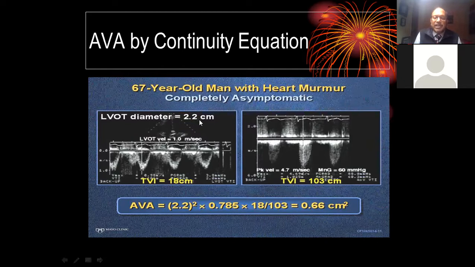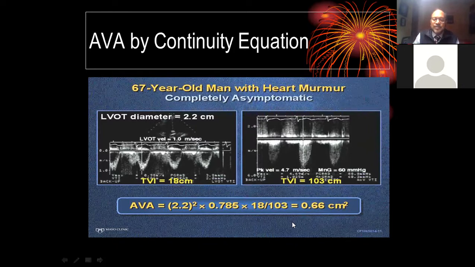Square of 1.1 into 3.14, that is pi. Pi r square into LVOT VTI, that is 18. If I divide this figure by 103 of aortic valve VTI, we'll get aortic valve area, which is 0.66 centimeter square in this patient.